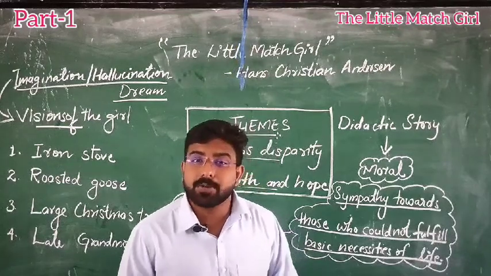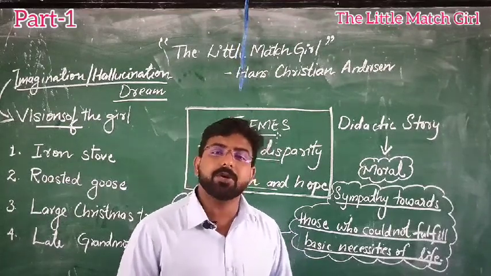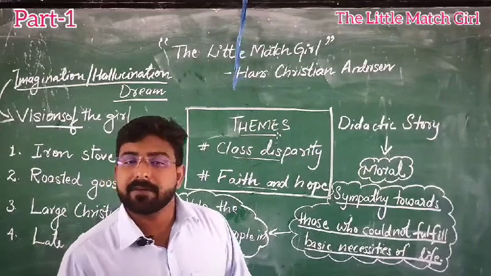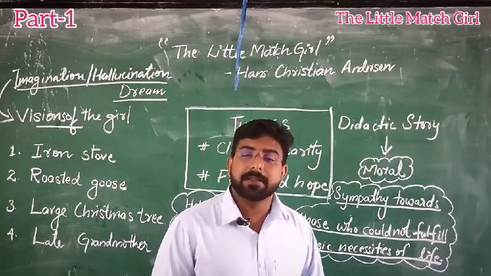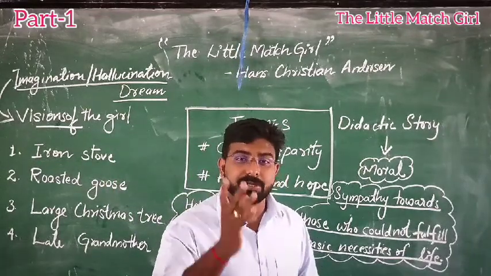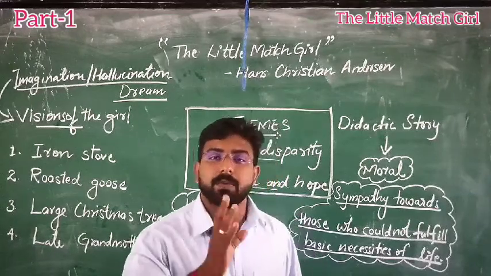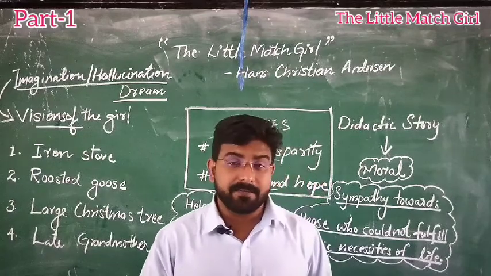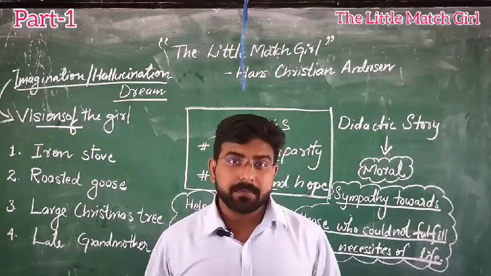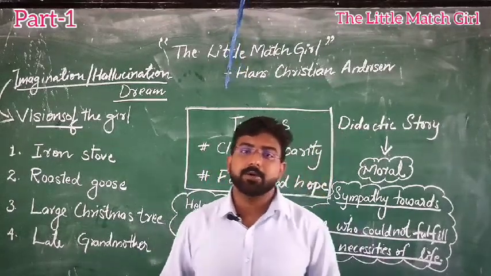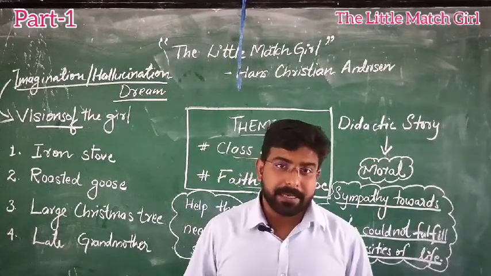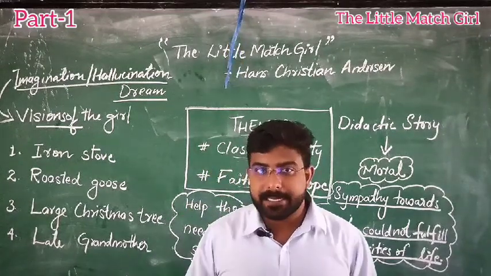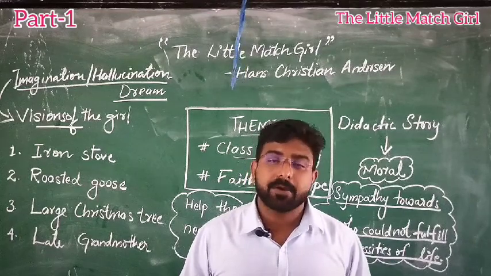Now, you may think the girl could have gone home. If the girl goes home, what happens? Her father will beat her because the girl had not sold a single match for the day. So definitely her father will beat her. That shows the cruelty of her father. Her father makes her do what? Sell matches. He is favoring child labor there. Because why? Because they are poor.